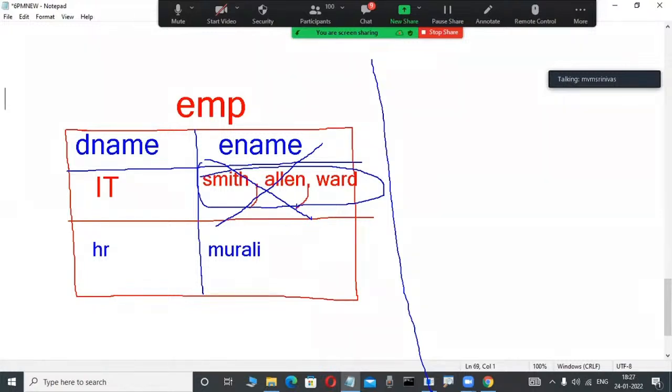Actually, this table is not a problem. Table creation is fine here, Smith, Allen, Ward working. But why is this not recommendable, meaning every cell having a single value? Table creation is not the problem. Another thing is the problem. What is that? Observe, very important. E.F. Codd, he is a mathematician.